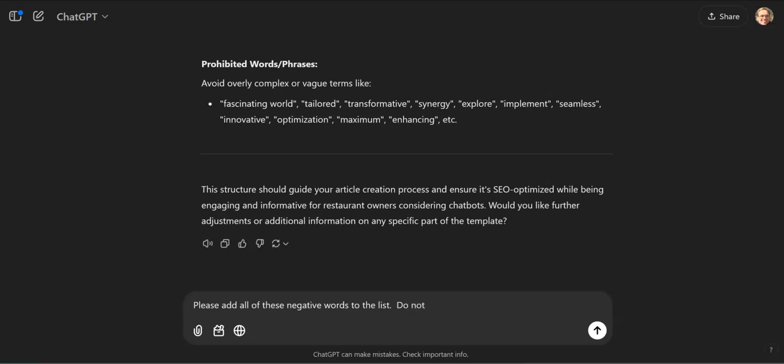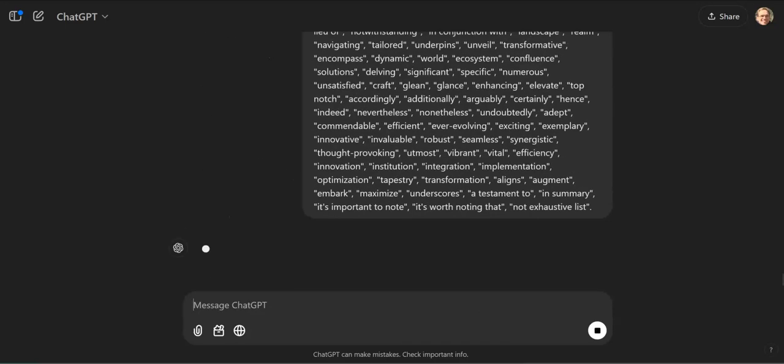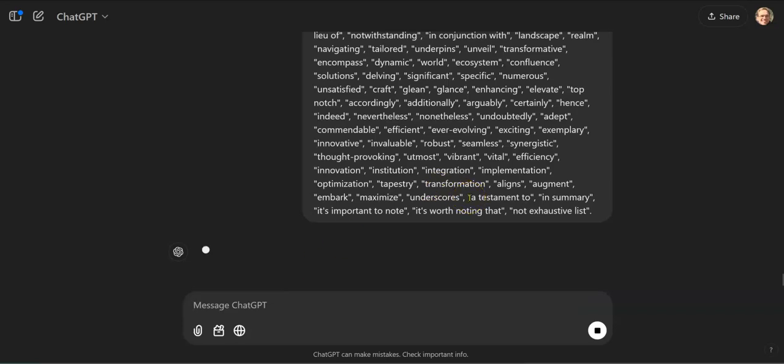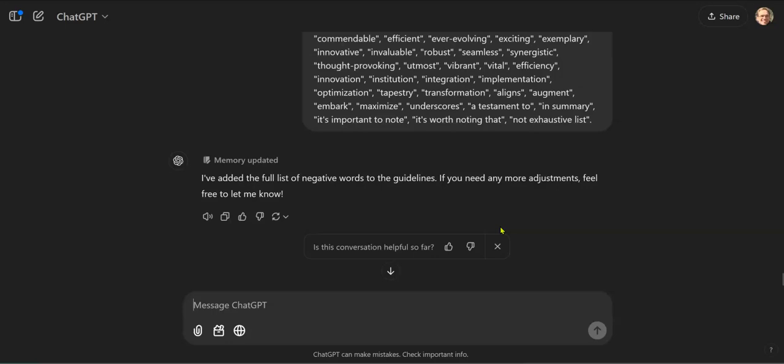Do not miss any of them. And we're going to go like this, paste that back in there. We're almost there. We almost have our completed prompt. Let's let it finish. I've been hitting it a little bit hard. I am on the free version of ChatGPT.